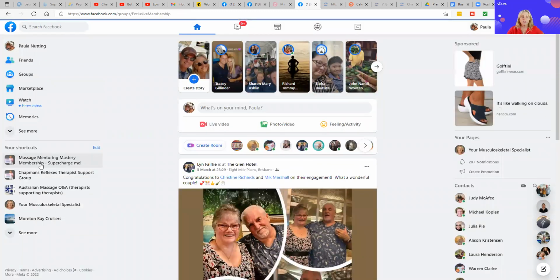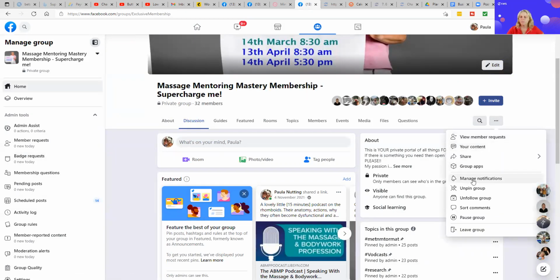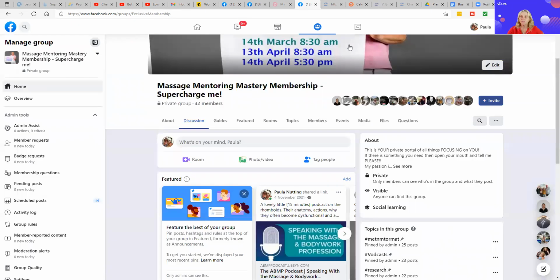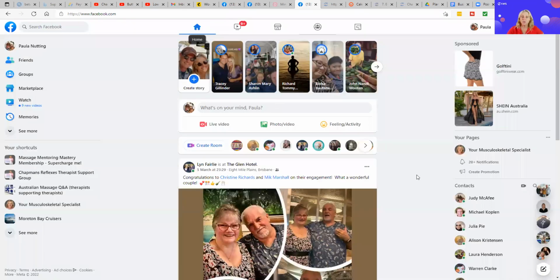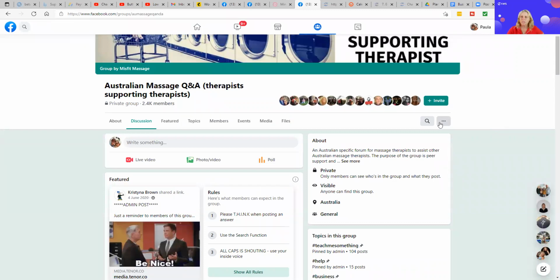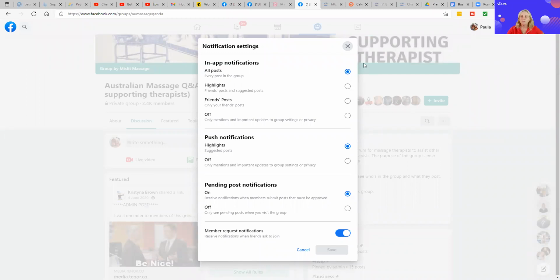The other one, which is my massage mentoring: three dots, manage notifications. Yes, and I check that every couple of weeks to make sure that Facebook hasn't closed them down, because it's super important that you can make sure that you are getting information. Australian Massage Q&A, I'd like to know what's going on there. Let's come into here, manage notifications. Yeah, because I keep my eye on it pretty constantly, I make sure that it's on.